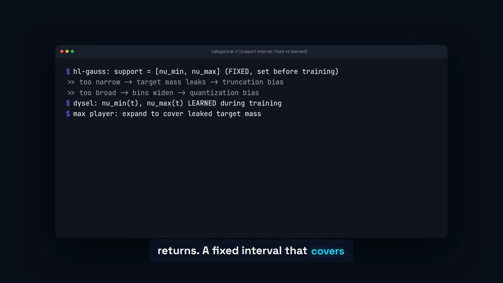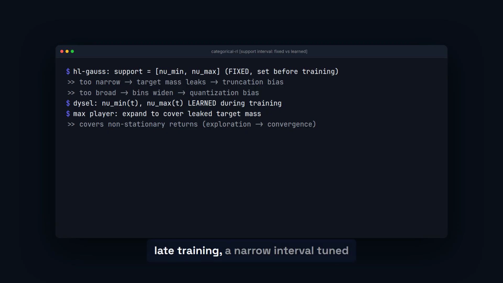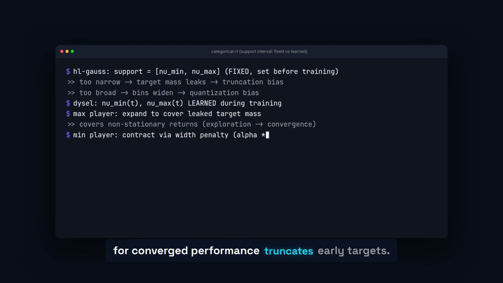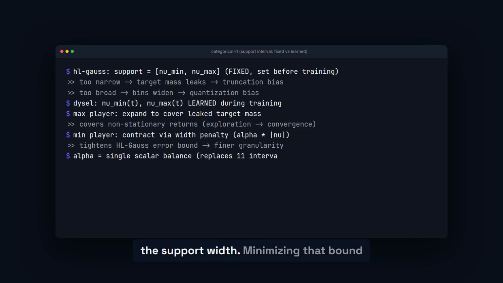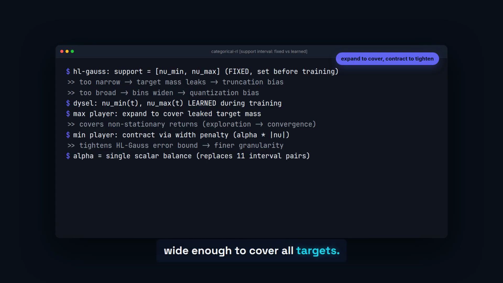A fixed interval that covers early exploration is too wide for late training. A narrow interval tuned for converged performance truncates early targets. The paper proves that HL-Gauss upper bounds the MSE Bellman error by a term that depends on the support width. Minimizing that bound motivates making the support as tight as possible, but it must remain wide enough to cover all targets. This tension is the core problem DySEL solves.